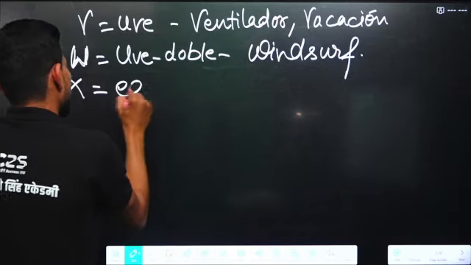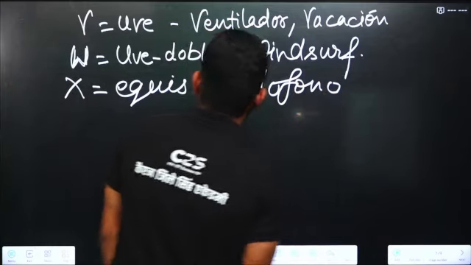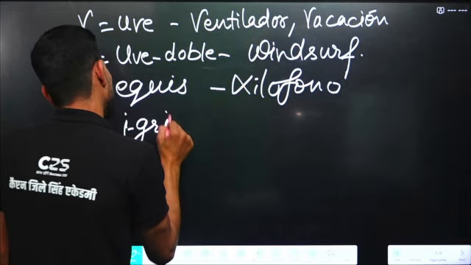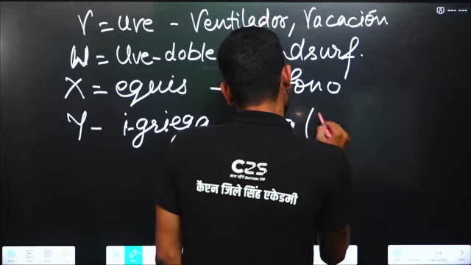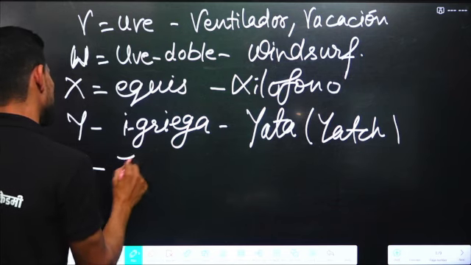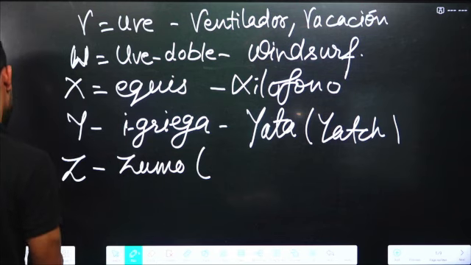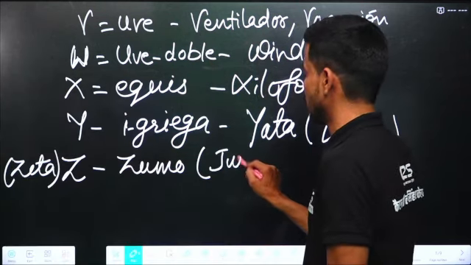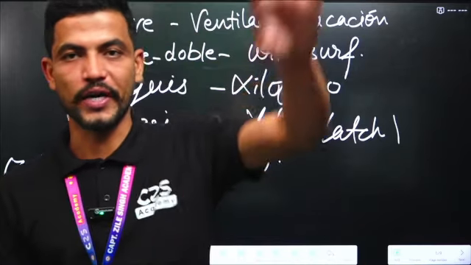Next is X. X is pronounced as equis. Xylophone. Any word with X. Y is i griega. The pronunciation of Y is i griega. For example, yate. Yate means yacht. And Z is zeta. The pronunciation is zeta. Zumo means juice. So all these are the pronunciation of the alphabet from A to Z.